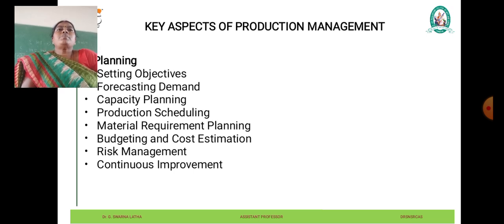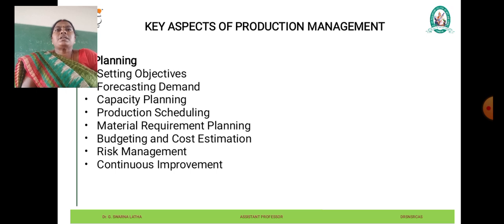Budgeting and cost estimation. Planning also involves estimating the cost associated with production activities and developing budgets to allocate resources effectively. Cost estimates consider factors such as labor cost, material cost, overhead cost, and any other relevant cost. Budgeting helps in controlling costs, monitoring expenditure, and ensuring that production remains within financial constraints.